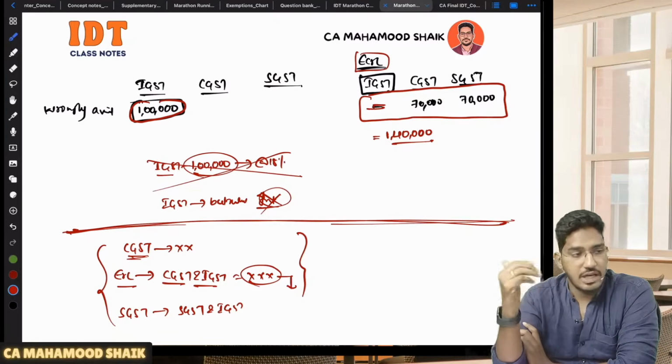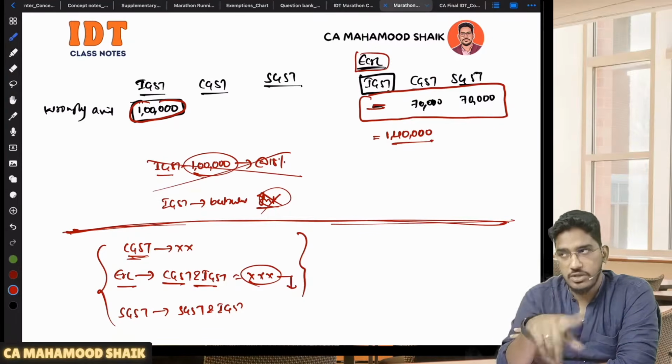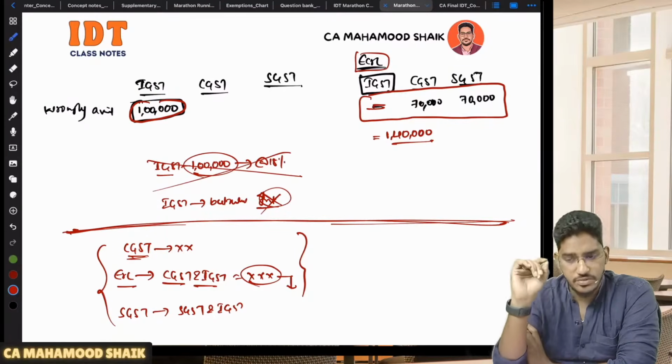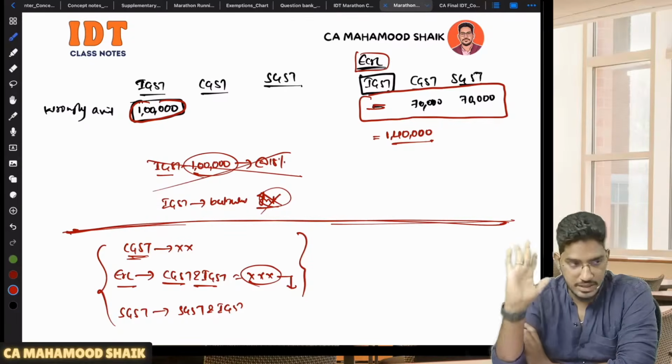The difference, whatever is there, that will be the extent of utilization. On that, you will be liable to pay interest at the rate of 18% from the date of utilization till the date of reversal. Clear? Understood? So this is one of the important concepts, how to calculate the interest.